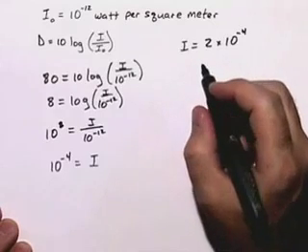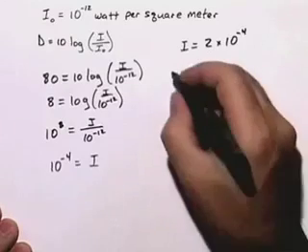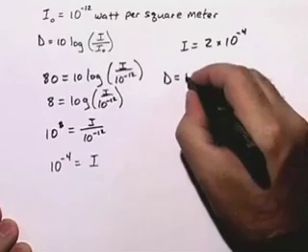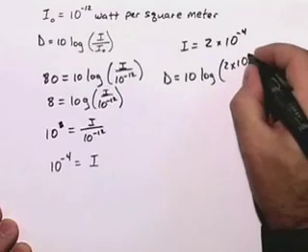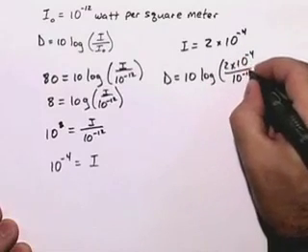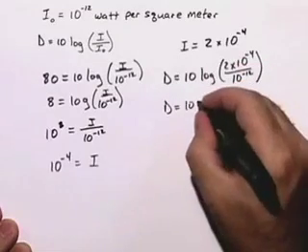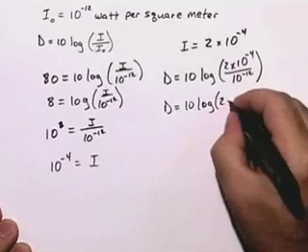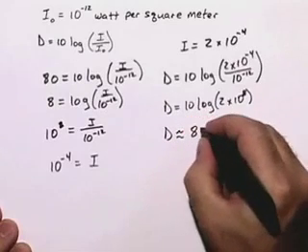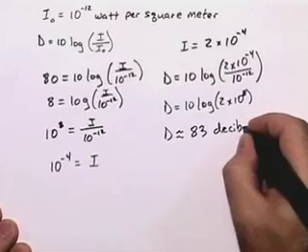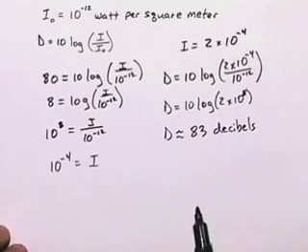We want to find how loud the sound will be if the intensity doubled. We're looking for D in this case. So we'll get D equals 10 log base 10 of 2 times 10 to the negative 4 over 10 to the negative 12. This will be 10 times log base 10 of 2 times 10 to the 8th. If we put that into our calculator, we'll get that D is approximately 83 decibels. So if two people shout, the sound will be roughly 83 decibels.